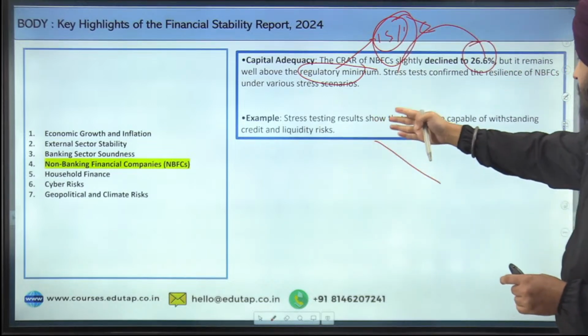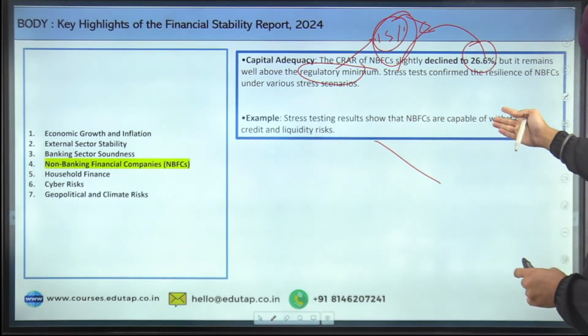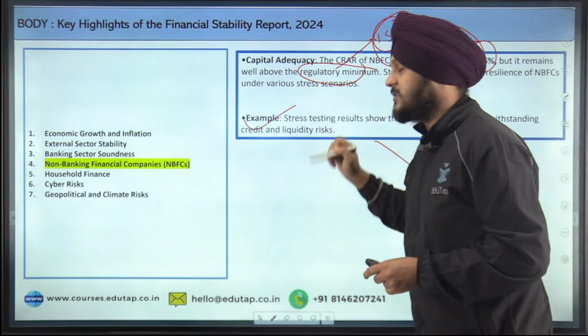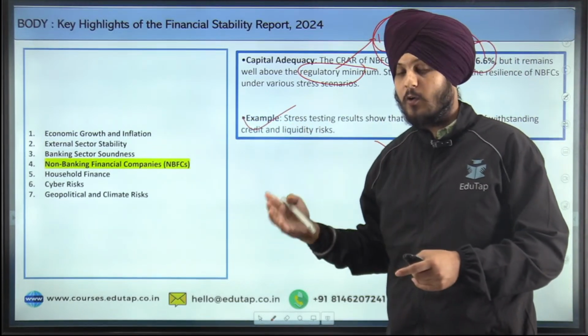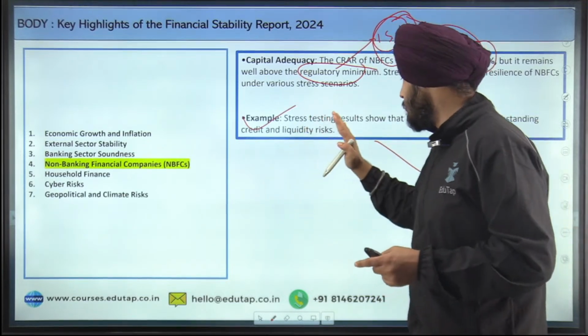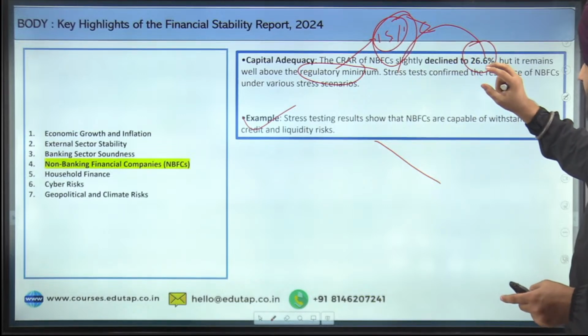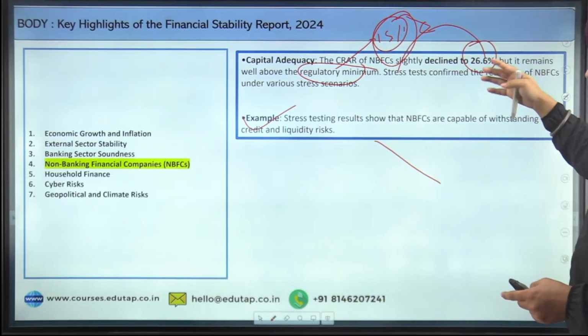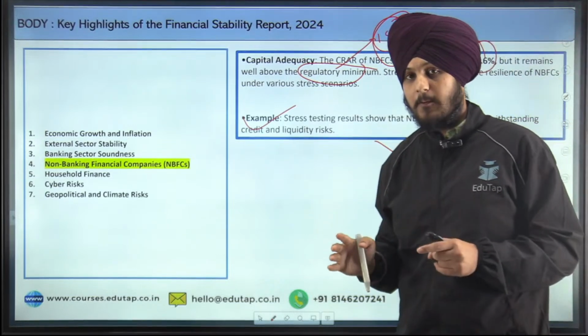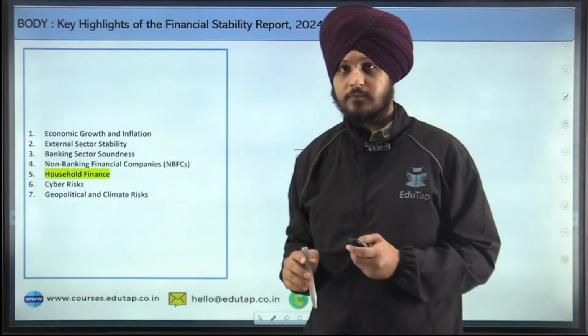For example, stress testing results show that NBFCs are capable of withstanding credit and liquidity risk. The different stress tests that have been done, we are going to talk about in the second part of this video. But for now, you just have to understand that the capital adequacy of the NBFCs, though it has reduced, is still above the regulatory minimum. I hope it is clear to you.